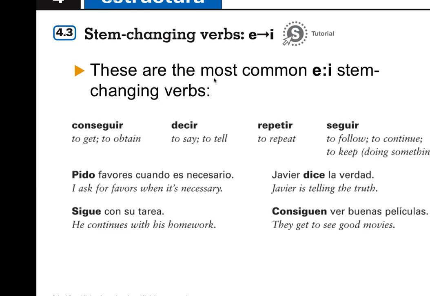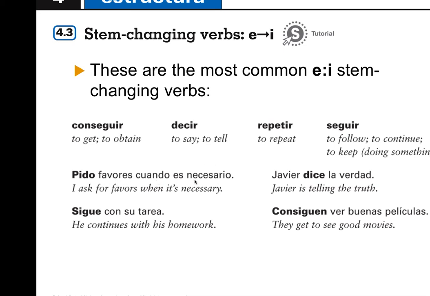So these are the most common E to I stem changing verbs. So we have conseguir, and the stem change is here on the E. Decir, stem change on the E. Repetir, stem change here on this E. And seguir, stem change here. So here are a few examples.